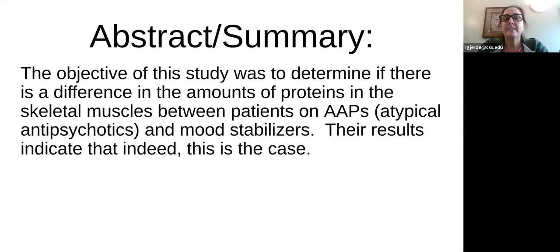The objective of the study, they're trying to determine if there are differences in the amount of the proteins in the skeletal muscles between patients on AAPs, which are atypical antipsychotics, and patients on mood stabilizers. And the results do indicate that indeed this is the case. There is a difference in the amounts of proteins in these two types of patients.